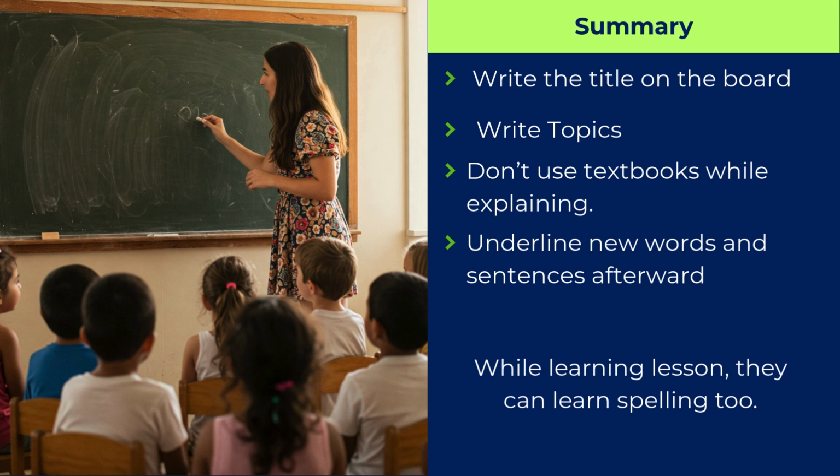In this way, we have to explain each and every topic from the lesson. It will take at least 6 to 7 days to complete the lesson. After completing the lesson, we also have to cover each and every important point from the lesson in brief, and then move to the textbook part: choose the correct answer, fill in the blanks, and true or false. If we explain in detail, children can write the answers on their own. In such a way, we have to explain the lesson.